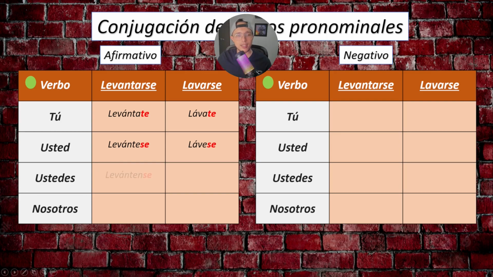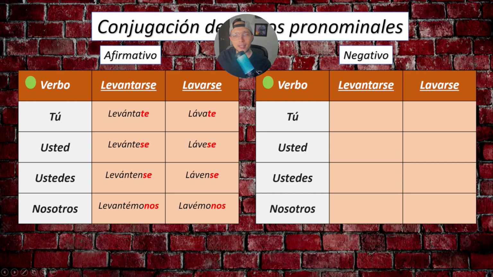For our group, we say levántense or lávense. So we put the verb in plural. And for nosotros, levantémonos or lavémonos. One more time. Levantémonos, lavémonos. Let's get up. Let's wash our hands. Lavémonos las manos.